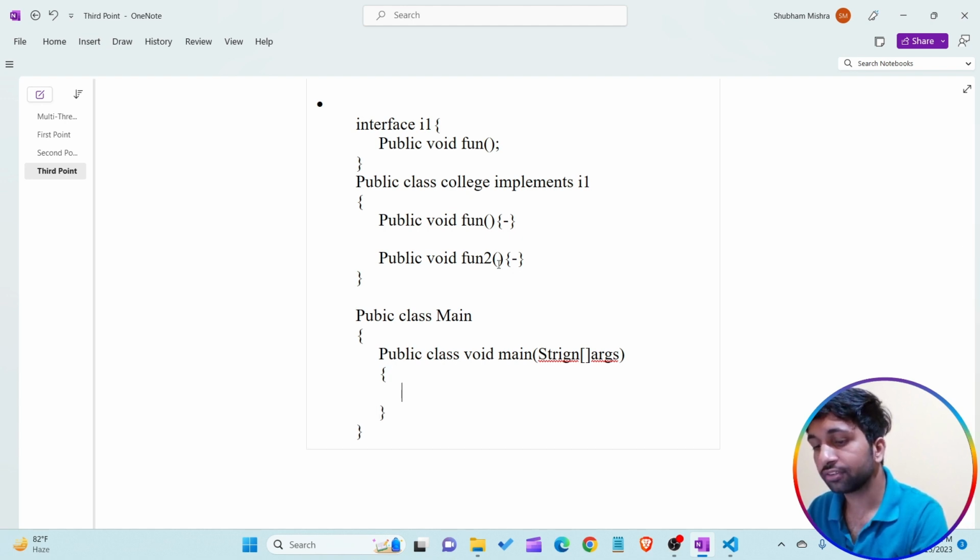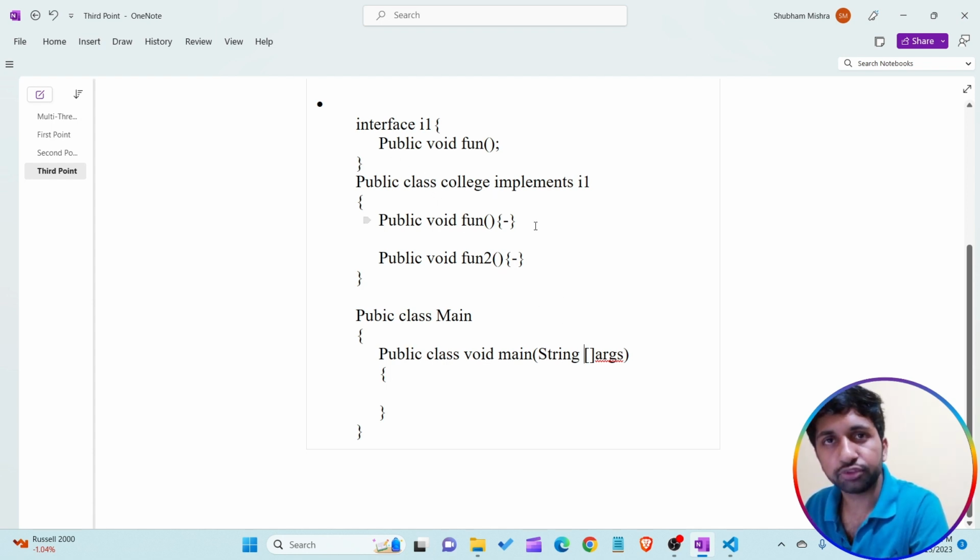I just want to revise the interface. So you are able to see here I1 is an interface, the College class is a class which implements the I1 interface, and the methods present in the I1 interface are implemented by the College class, and fun2 is the College class's own method.